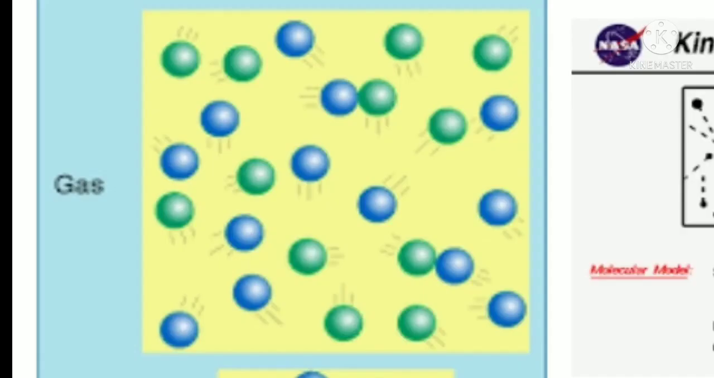Next, in gases. We can see here how the atoms and molecules are arranged in gases. The interatomic distance is greater compared to solids and liquids. In gases the atoms and molecules are loosely packed, so the kinetic energy of the atoms and molecules is high. They can freely move here and there. The intermolecular force is very weak compared to solids and liquids.